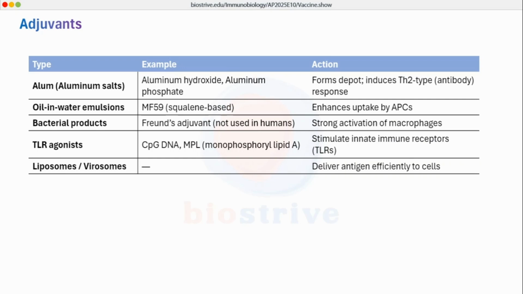Here are some examples of adjuvants, and the types of adjuvants are mainly alum salts. There may be oil in water emulsions, there may be some kind of bacterial products, there may be TLR agonists, and there may be liposomes or virosomes. You can study this table on your own, but you can remember these types which are important for various exams.